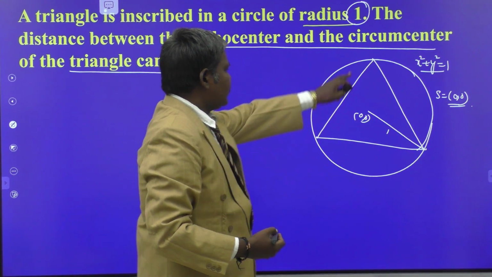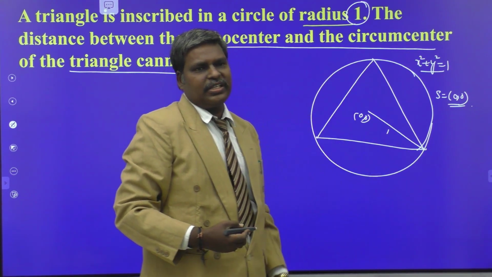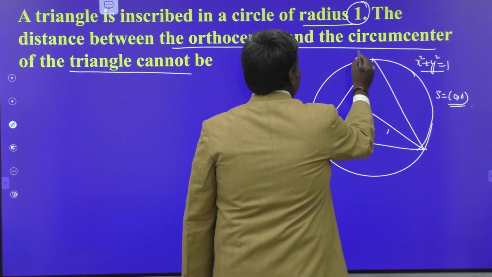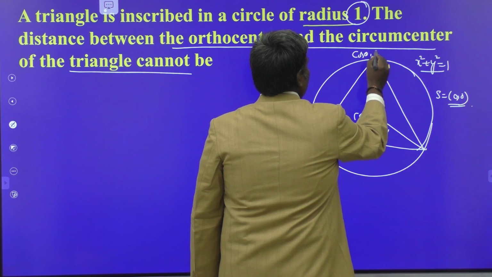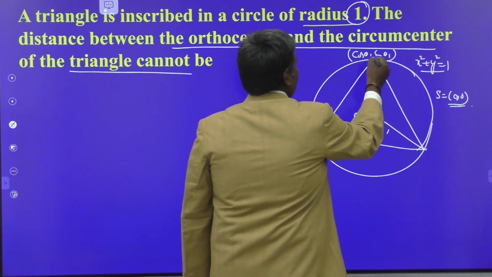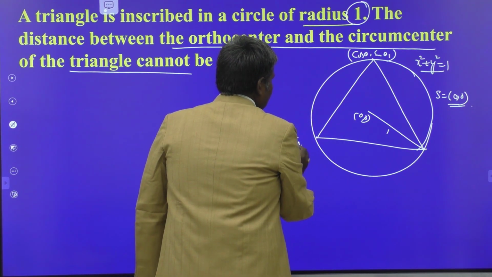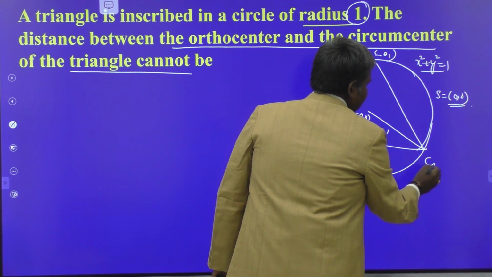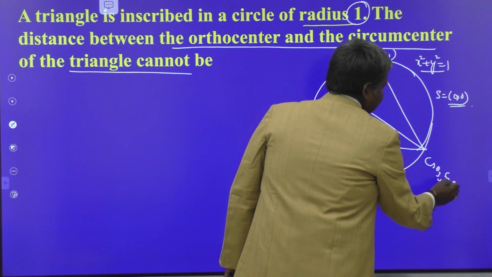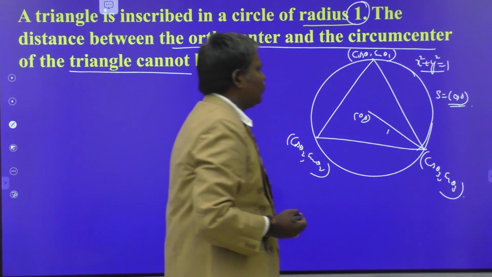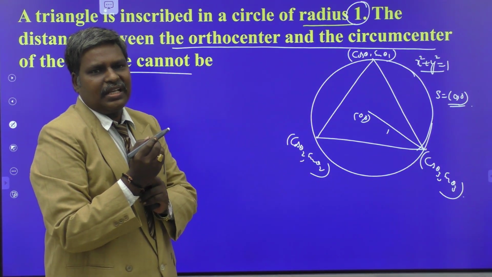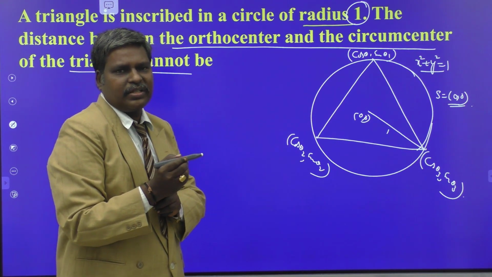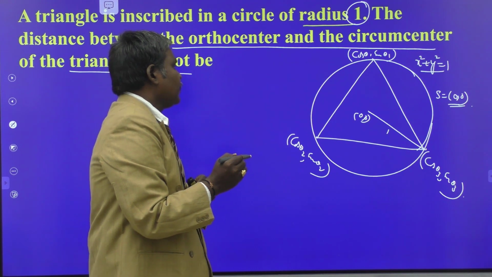Once we take the vertices, then only we can find the orthocenter and centroid. So I am using parametric equations here. (cos theta 1, sin theta 1) is one of the points, (cos theta 2, sin theta 2) is another point, and (cos theta 3, sin theta 3) is the third point. These are the three points on the circle which are at a distance of 1 unit from the origin. Am I correct or not? Sin square theta plus cos square theta is 1.